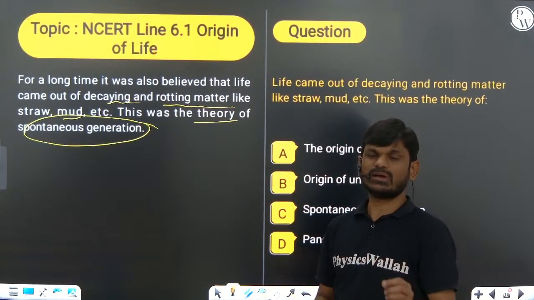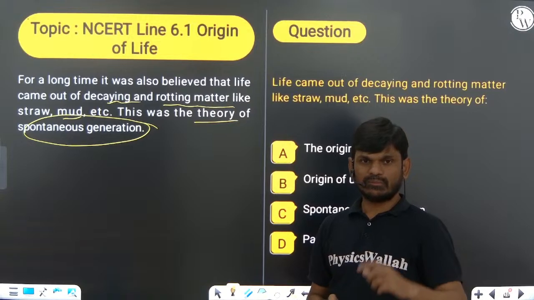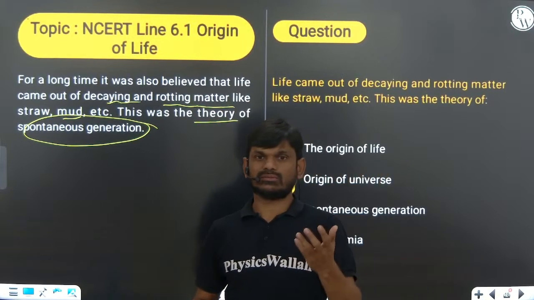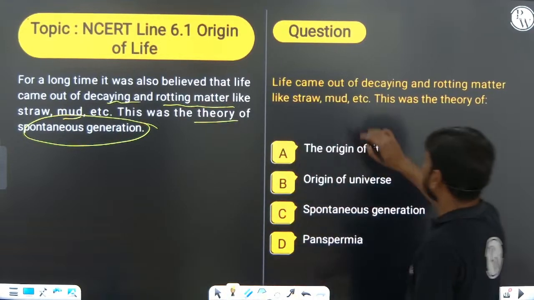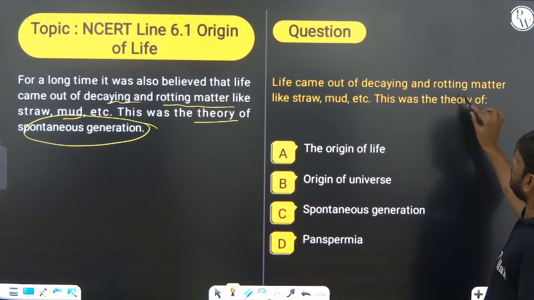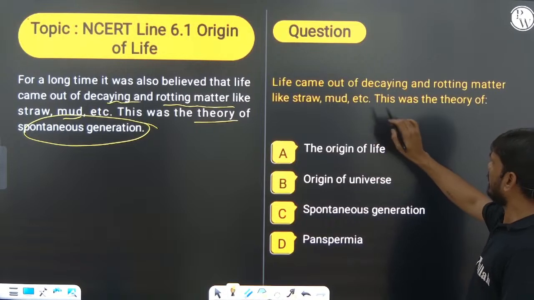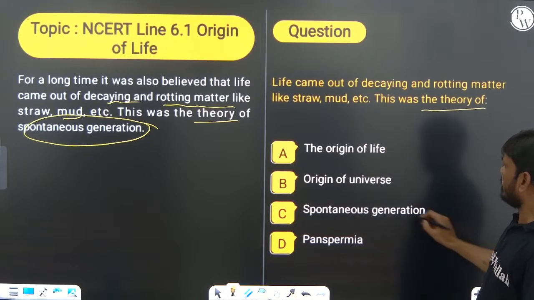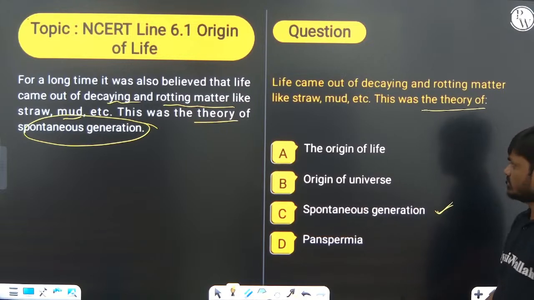But this theory was disproved by Louis Pasteur, who conducted the swan neck flask experiment.